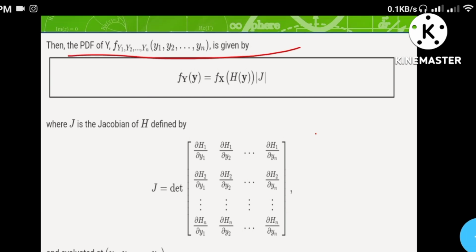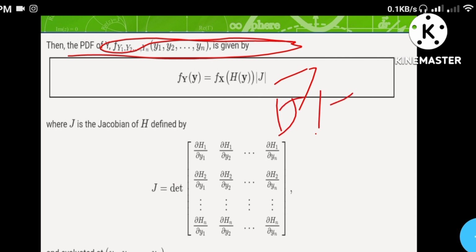Here the PDF of Y, f of y1 to yn, is given by f_Y of y equal to f_X of h of y times the modulus of J. Modulus means that positive stays positive and negative also becomes positive. You may ask what J is.